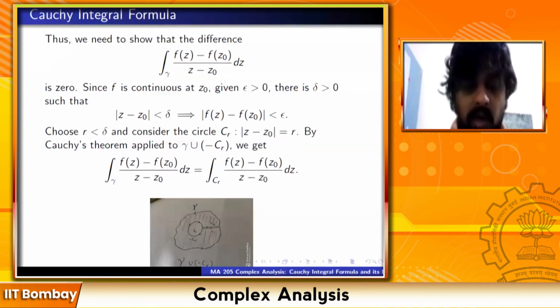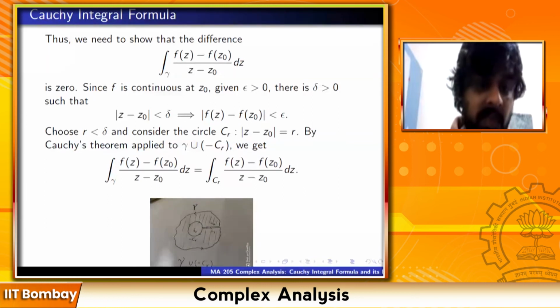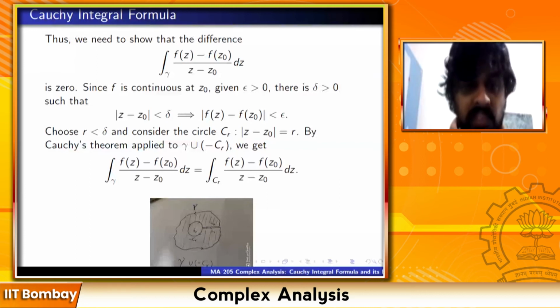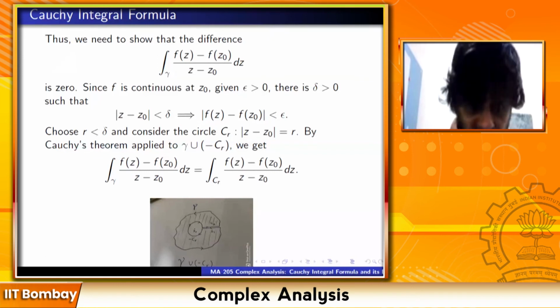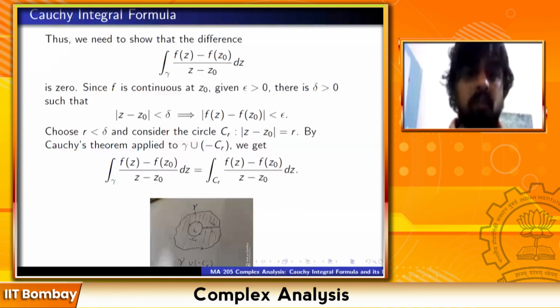If I have two curves which are very close to each other and I take them in opposite orientation, the integrals will be very close to each other, and I can make it arbitrarily close. So since the total integral is 0 and the integration along L1 cancels with the integration along L2, therefore integration of gamma plus integration along minus CR is equal to 0. Therefore integration of gamma is equal to integration along CR. It's a pretty neat argument, very nice argument actually.